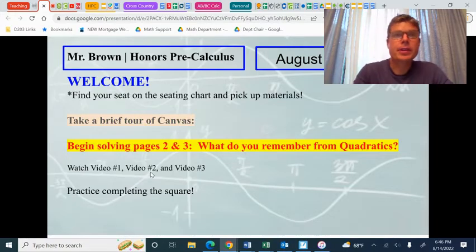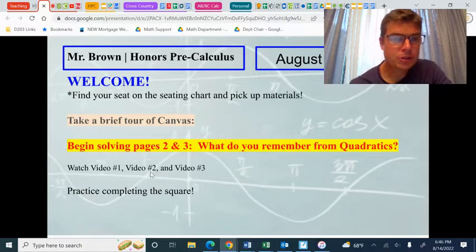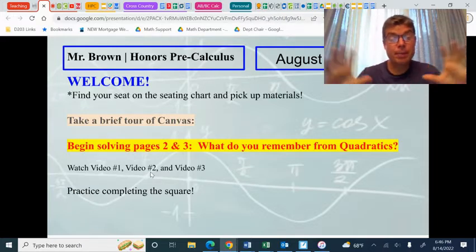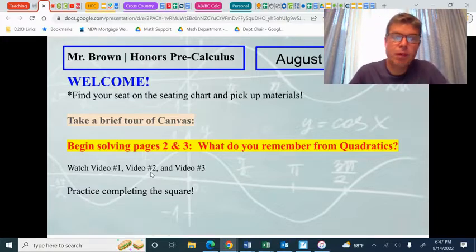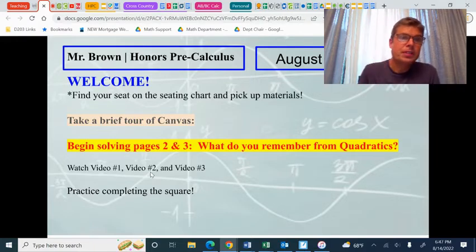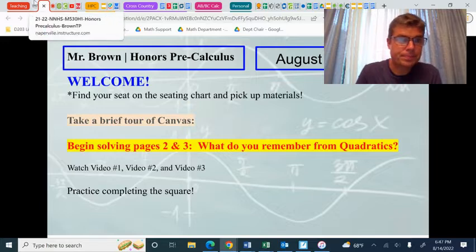So if you're ever absent a day or trying to preview what's happening, certainly you could look here. This will be the screen that will be up on the board when you come in each day. It gives you an idea of what we are doing today, any reminders, homework assignments, things referencing the calendar, and any links to videos if you needed to look through those. So that's spot one where you'd like to look.